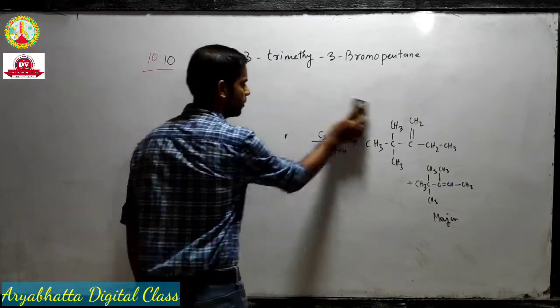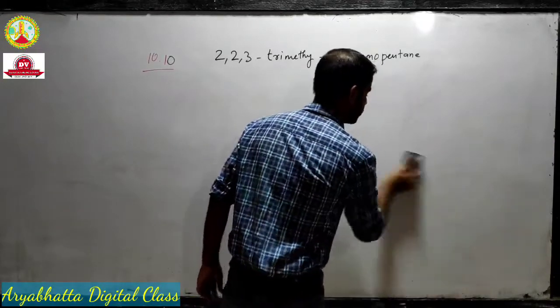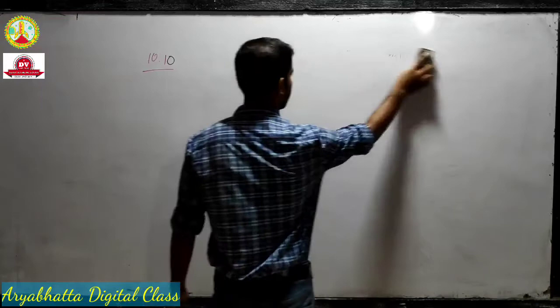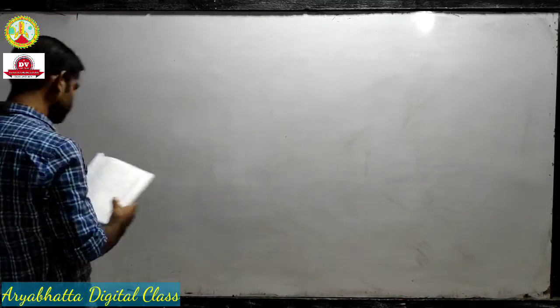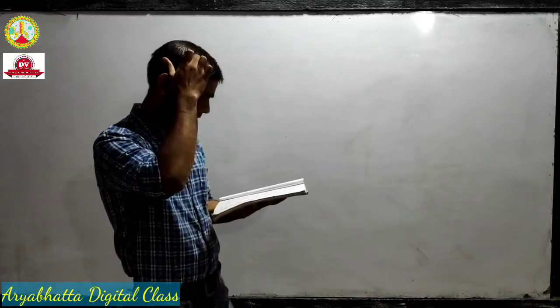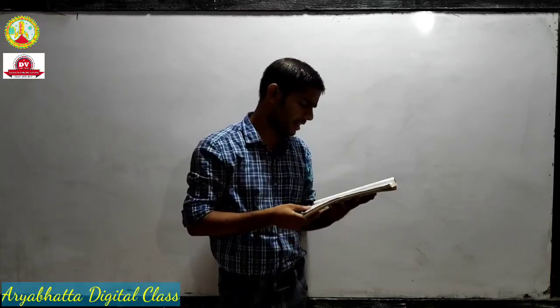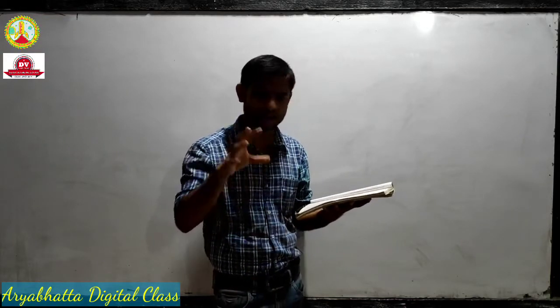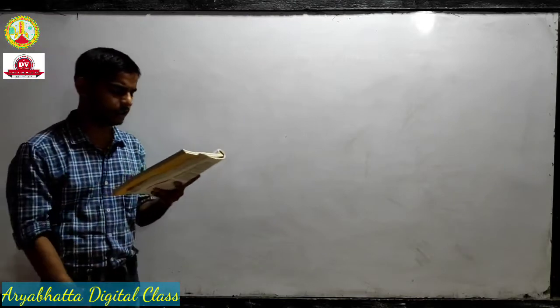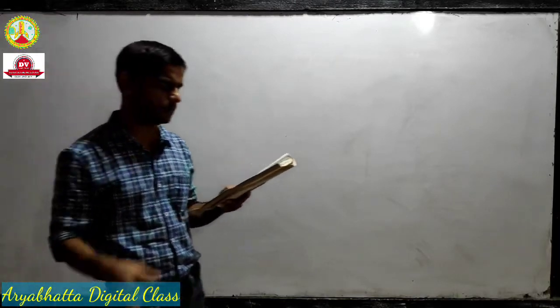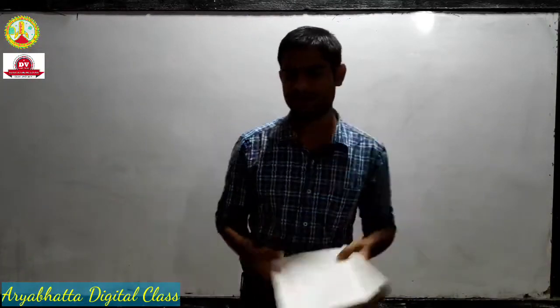Okay, so we have taken an elimination example. Now there is an exercise question 10.14. Okay, in 10.14 the first question is a chlorine compound reacting with sodium iodide.